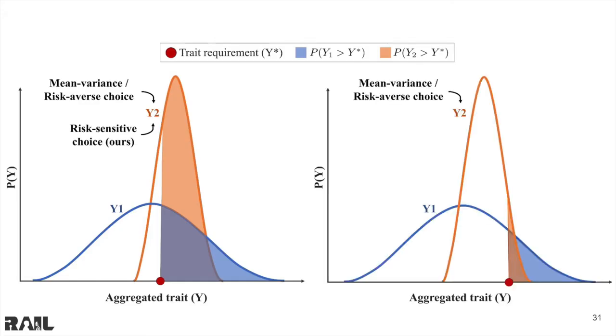However, if this task were to require more trait, indicated by the red dot, the risk-averse and neutral algorithms would still choose the orange allocation, y2, even though the probability of satisfying requirements is greater in the blue y1 allocation. Our risk-sensitive method would choose the riskier allocation y1 in this case.